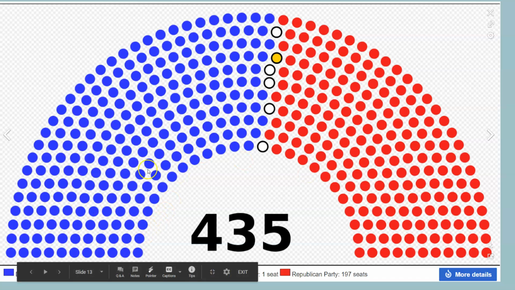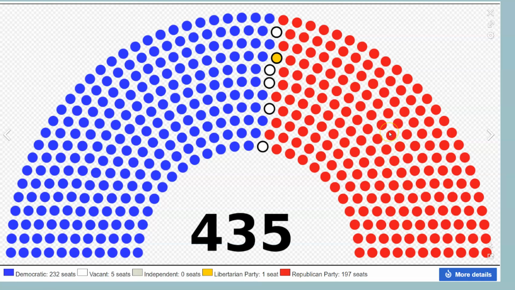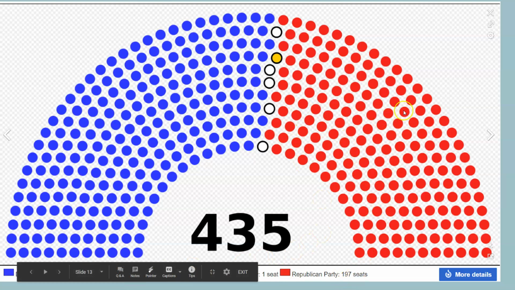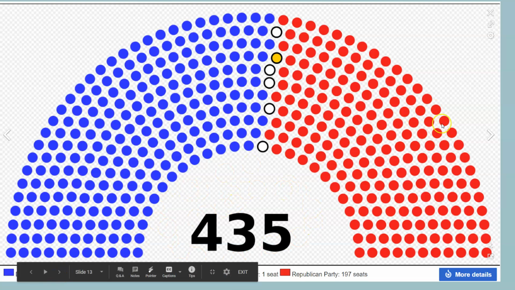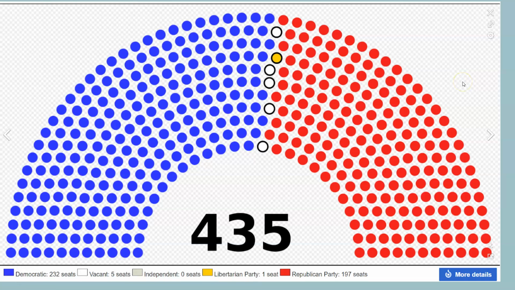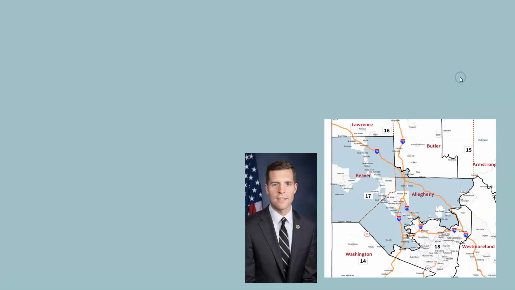So this is the number of Republicans and Democrats currently in the House. There are a lot more Democrats than Republicans in the House of Representatives right now. Like I said, the magic number is 435. So it's leaning towards Democratic right now in the House of Representatives.